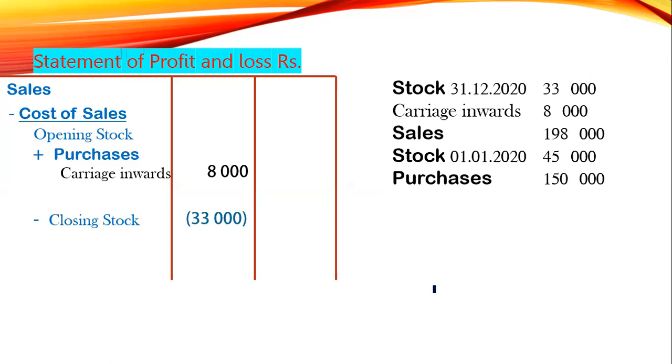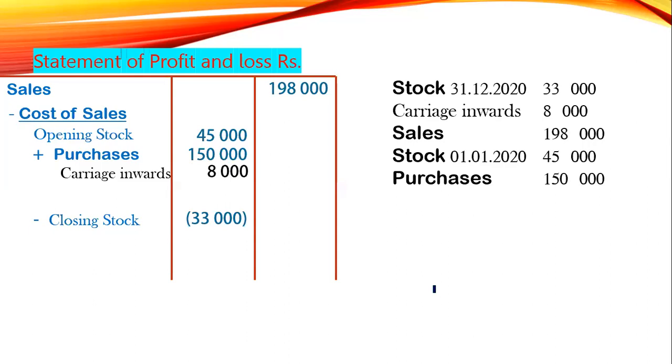Sales 198. Opening stock 45. And finally purchase 150. That's all. If 4 marks are given for this question, my dear student, you have scored 3.5 now. Without addition and deduction, you have scored 3.5 marks. Addition and deduction carry no more marks. It's very easy because this is accounts, not mathematics.